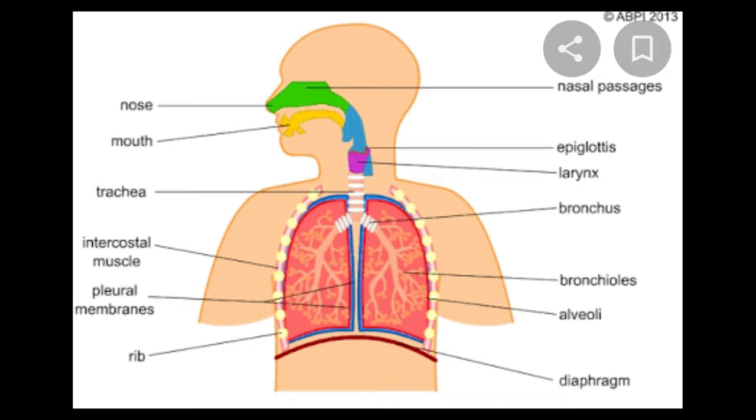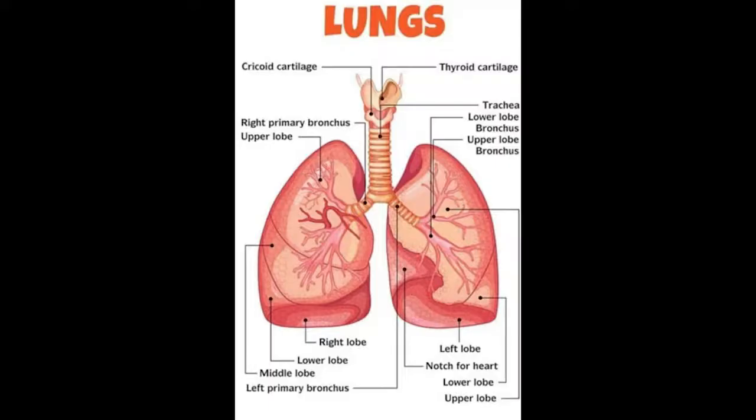And at the end of each bronchiole, there are some small balloon-like structures, and these are called alveoli. In singular, they are called alveolus. Mainly, bronchioles and alveoli together surrounded by a bag-like structure, and this is called lungs.